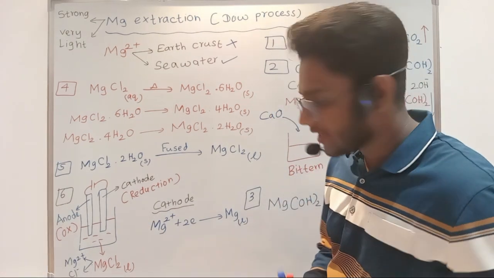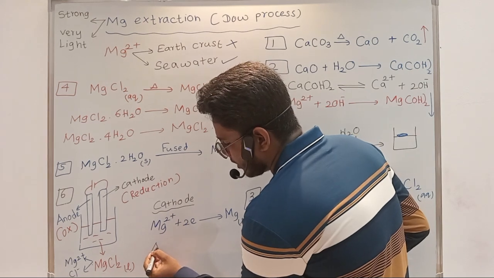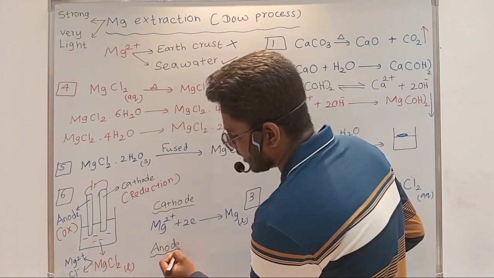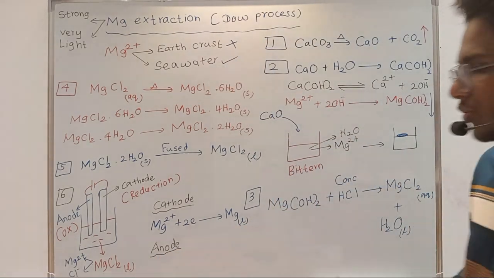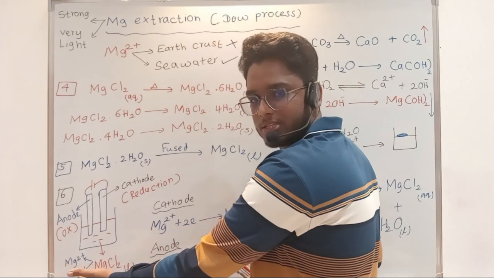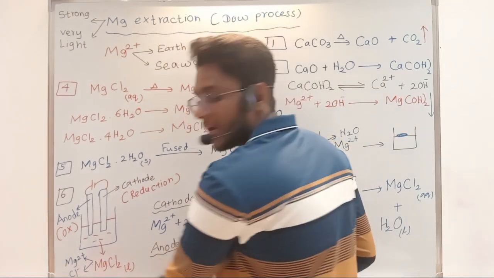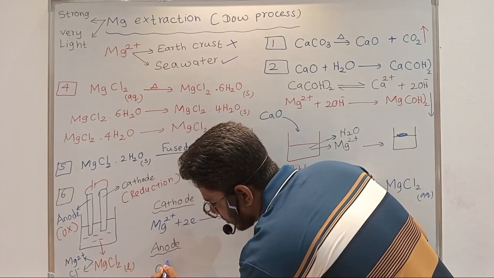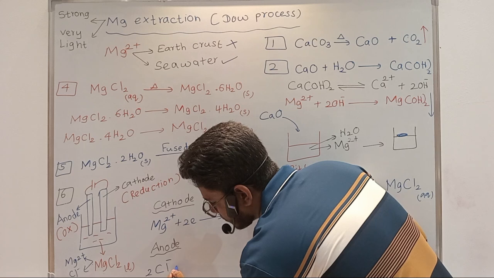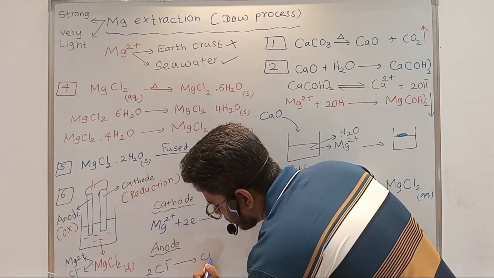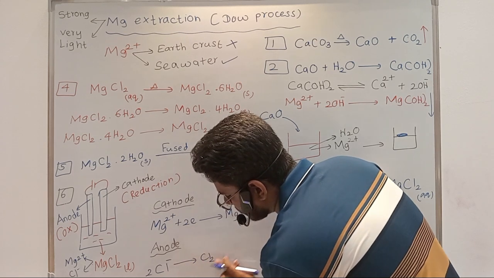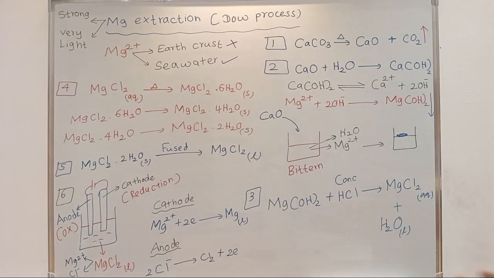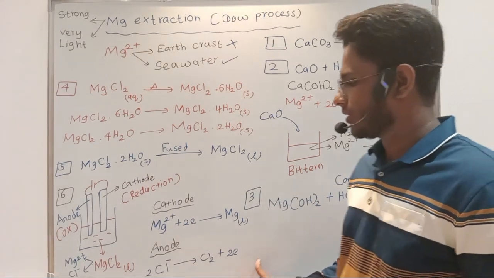And what about the anodic reaction then? Oxidation is going to take place, right? So who is going to oxidize? Will magnesium 2 plus oxidize further? No. So chloride is going to oxidize to Cl2 gas, plus 2 electrons, right? This is what is going to happen here.